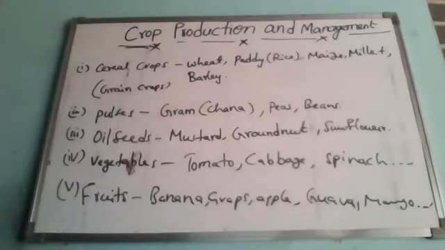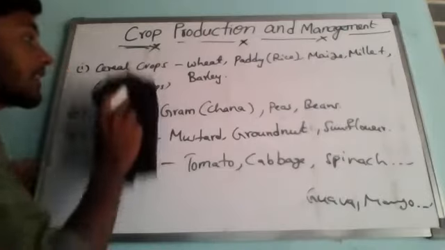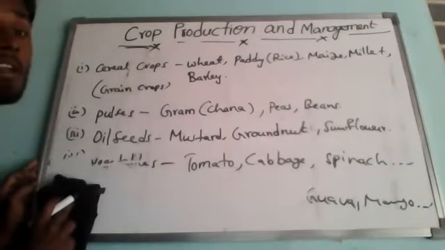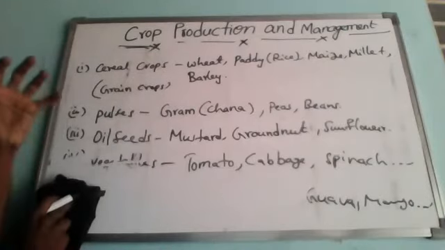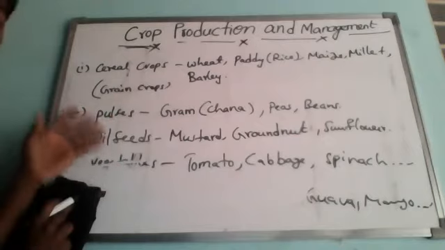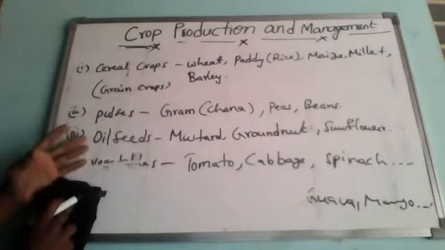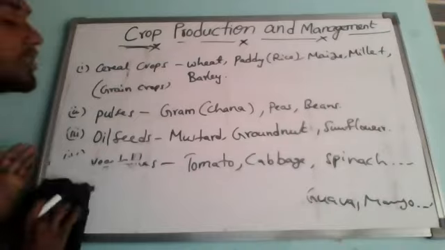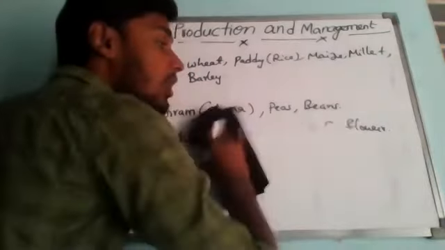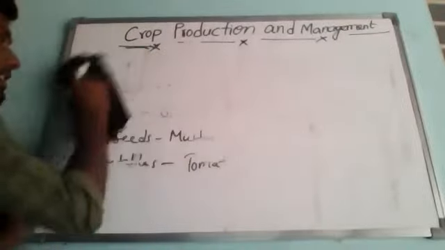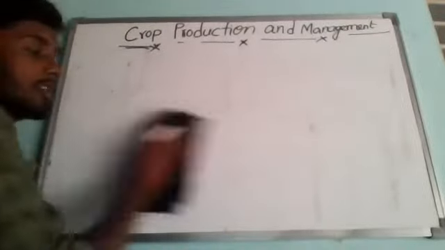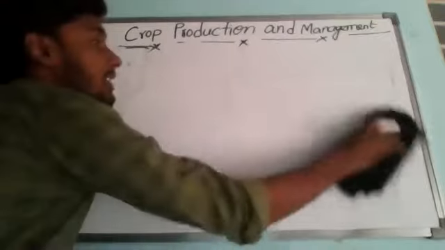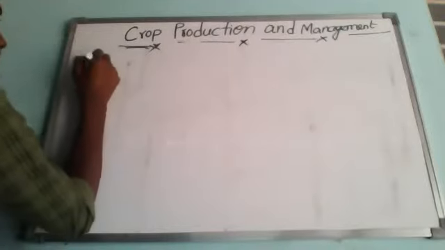Okay, now next we are going to study the types of crops. Remember, these are the examples of crops: cereal crops, pulses, oil seeds, vegetables and fruits. Now we'll study what types of crops we are going to see in Indian cultivation, or among Indian farmers. So the next heading is types of crops.